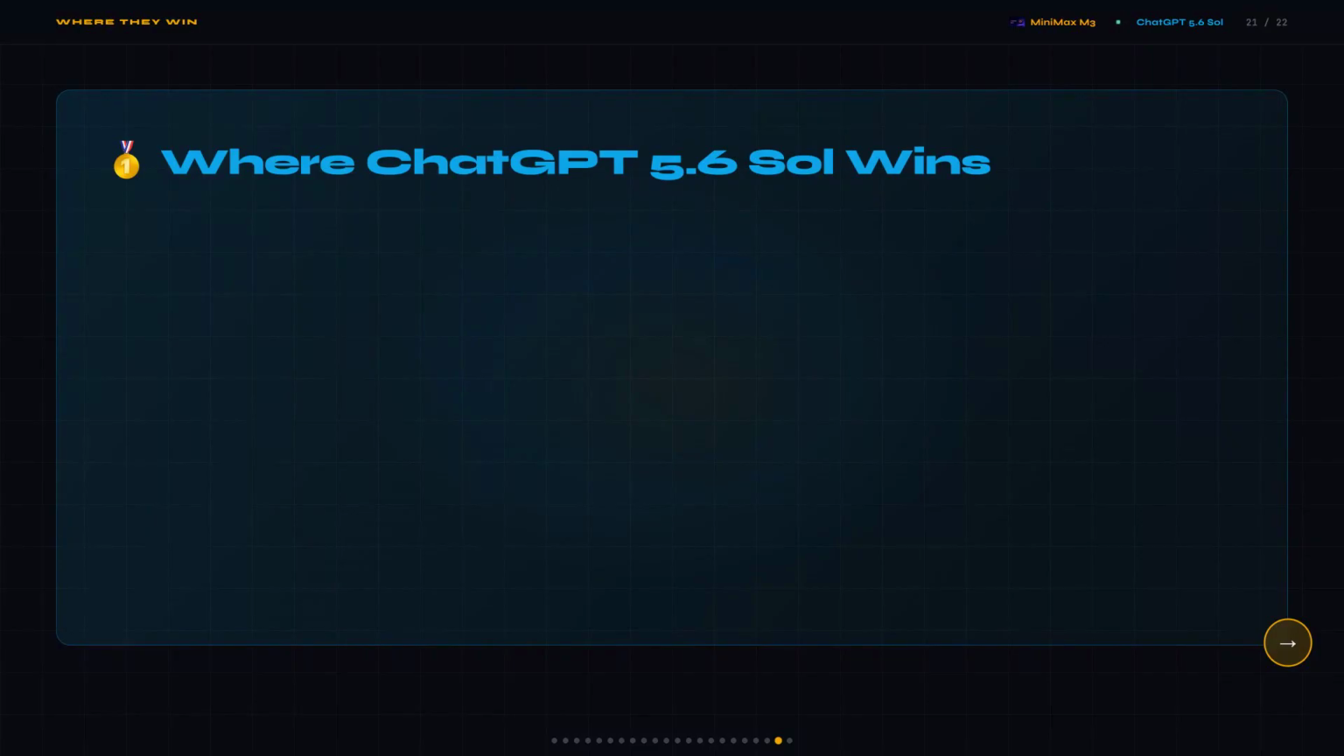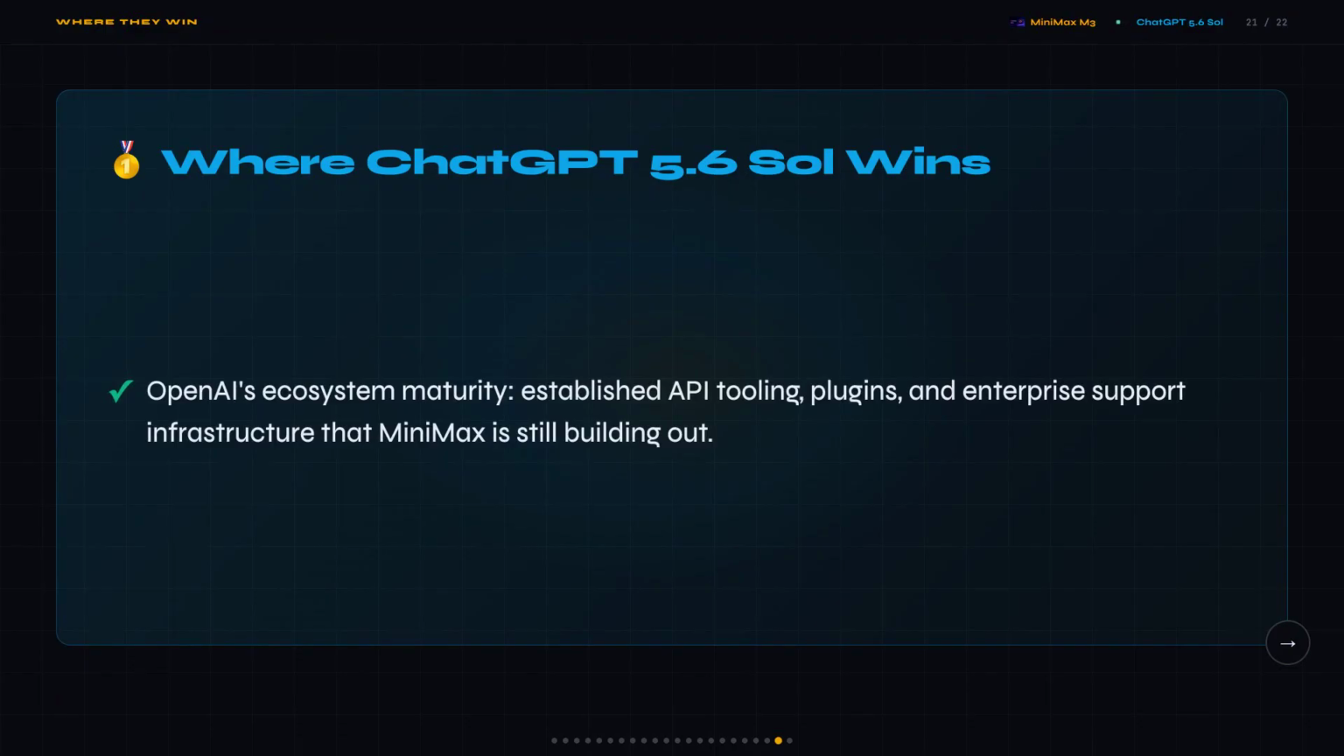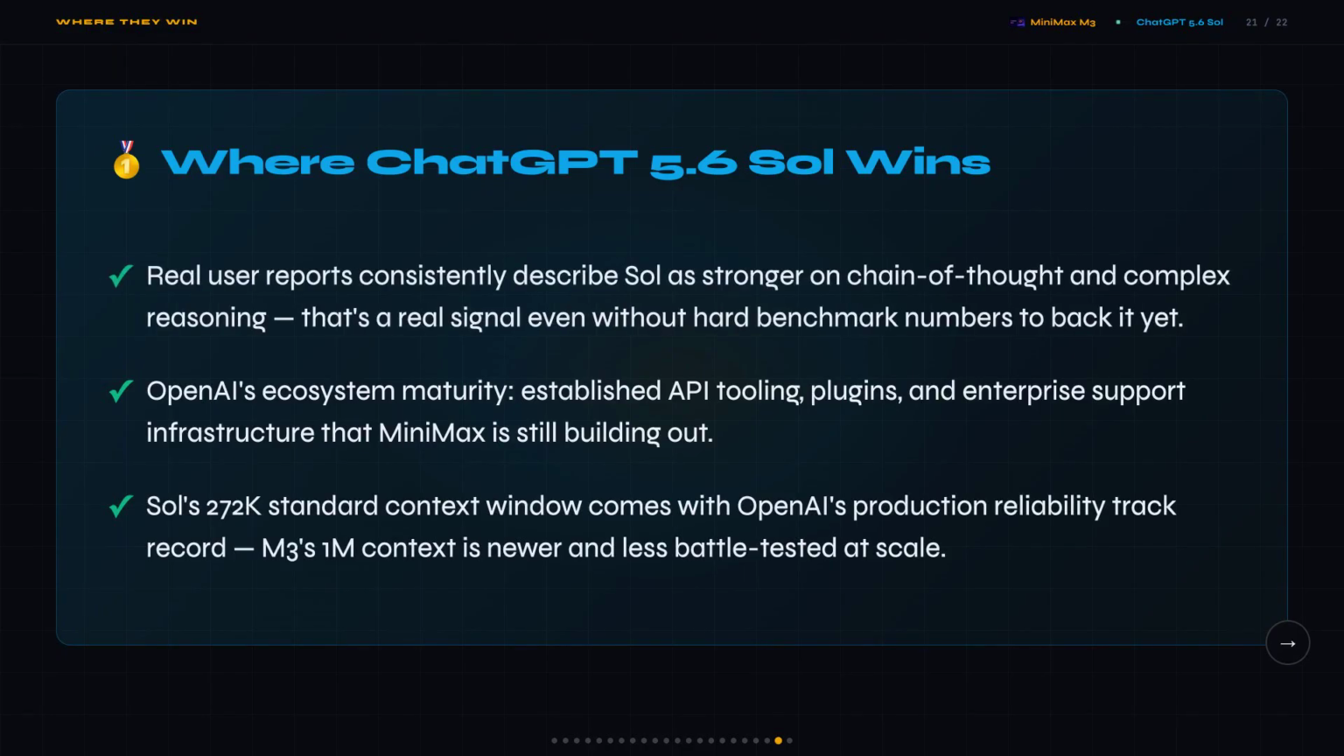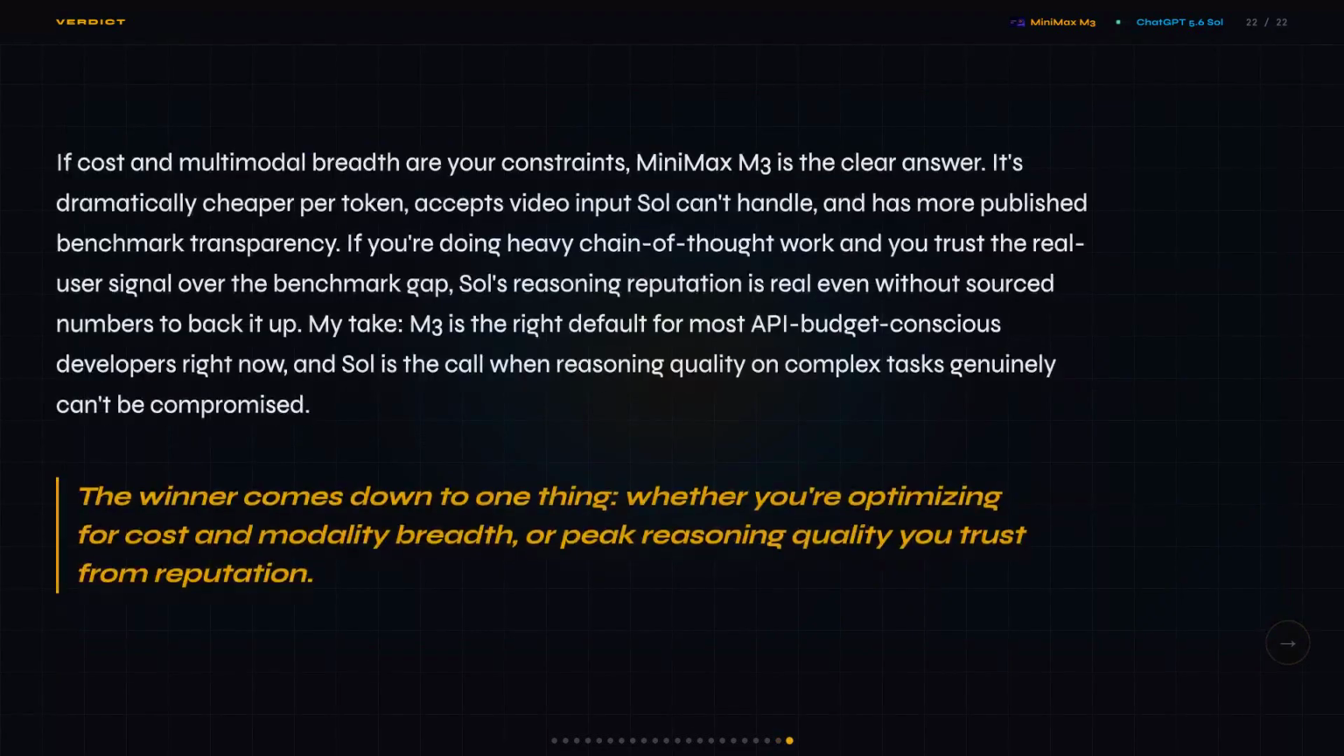And here's where ChatGPT 5.6 Sol wins. Real users consistently say it's stronger on chain of thought and complex reasoning, and that user signal is real even without hard numbers. OpenAI's ecosystem is way more mature with the tooling, plugins, and enterprise support all built out, and Sol's production reliability track record is something M3's 1 million context window just hasn't had time to earn yet.